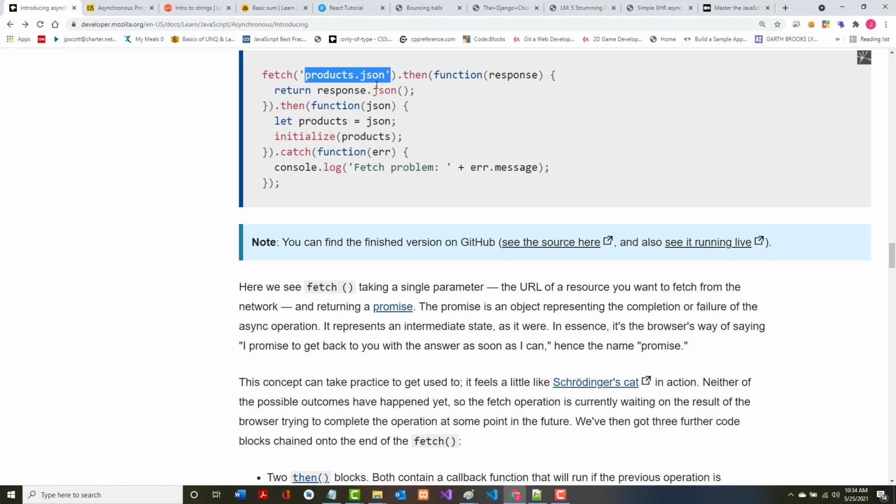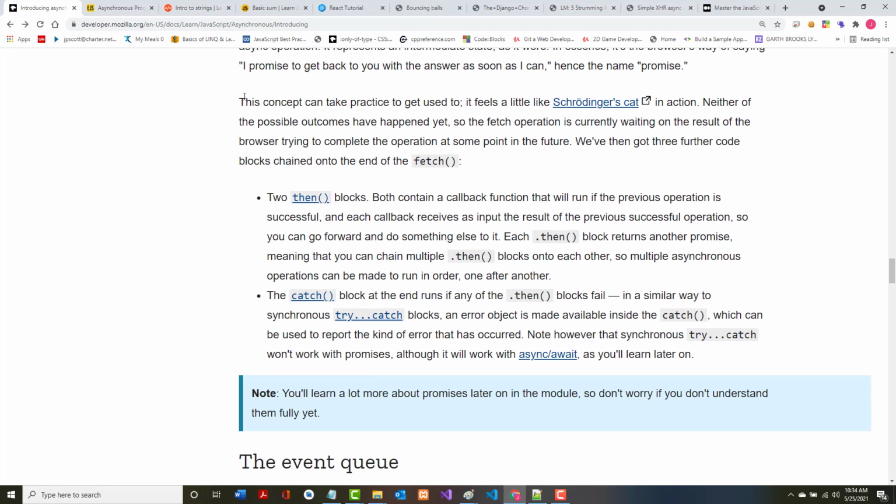So this is the completion or the failure of an async operation. As mentioned, it represents an intermediate state, as it were. In essence, it's the browser's way of saying, I promise to get back to you with an answer as soon as I can. The concept, as it says, takes some getting used to.